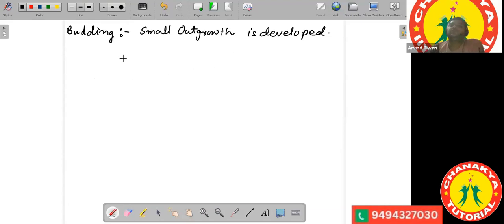So this process is called budding. You observe budding in the case of yeast cells. You observe budding in the case of hydra. So here we are taking the case of hydra. Hydra is an animal. Hydra belongs to the animal kingdom.